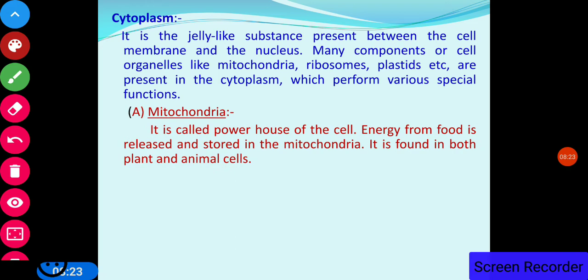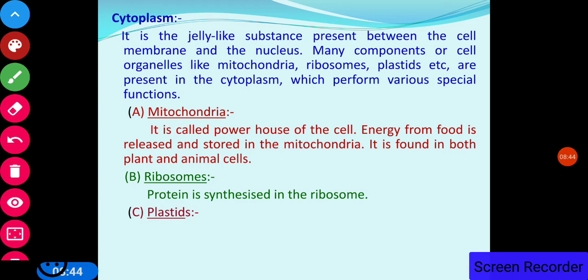Mitochondria. It is called the powerhouse of the cell. Energy from food is released and stored in the mitochondria. It is found in both plant and animal cells because it stores the food, so it is called the powerhouse of the cell. Ribosomes. Protein is synthesized in the ribosome.